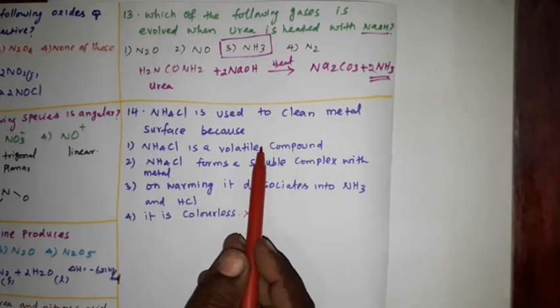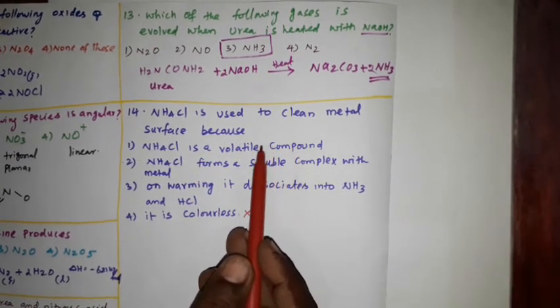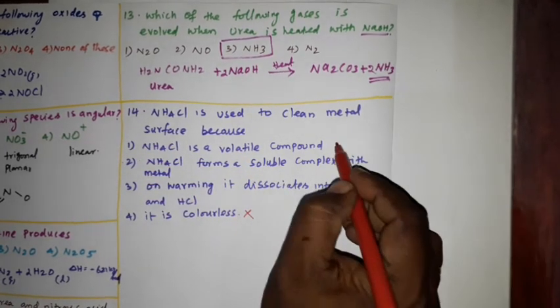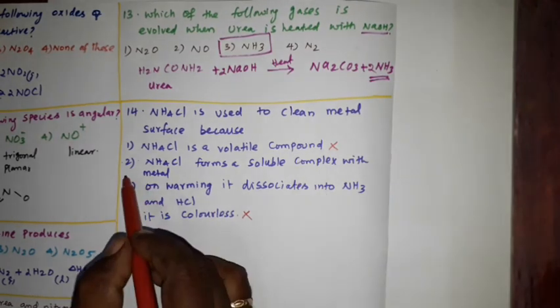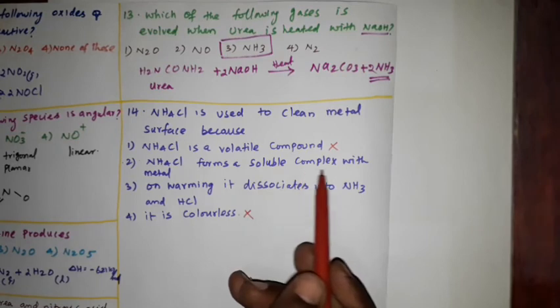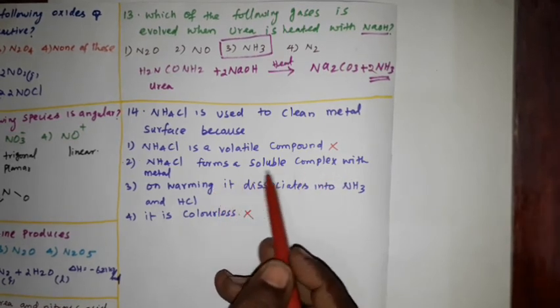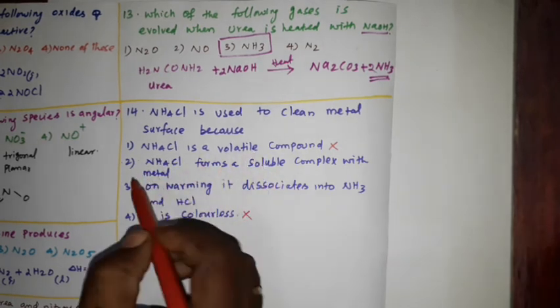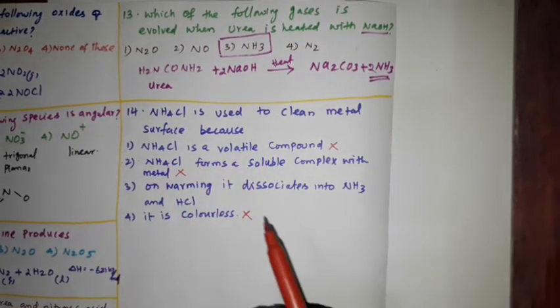If it is volatile, then you cannot use it for this cleaning purpose. Volatile means easily it evaporates. Okay, so this also is a wrong answer. Then option 2, NH4Cl forms a soluble complex with metal. If it is soluble with metal, then there is no meaning of cleaning. So this also is a wrong answer.